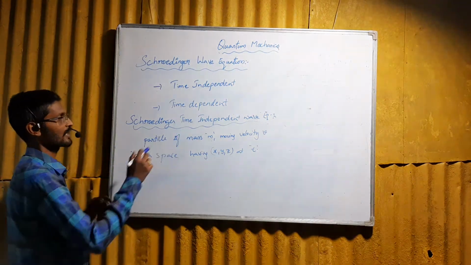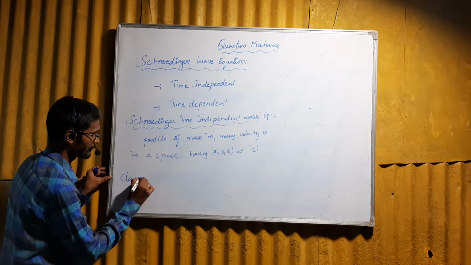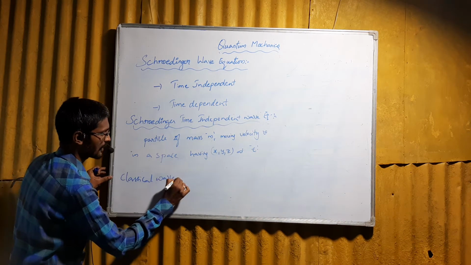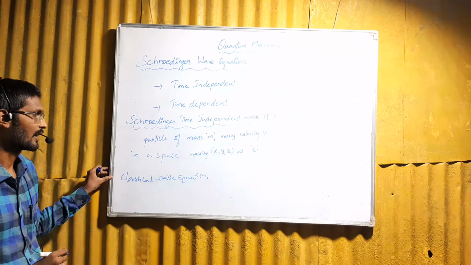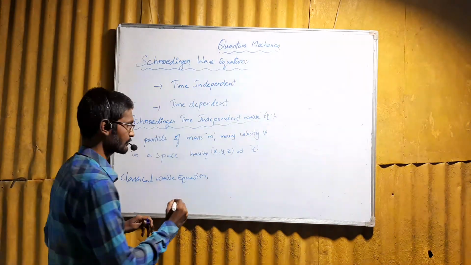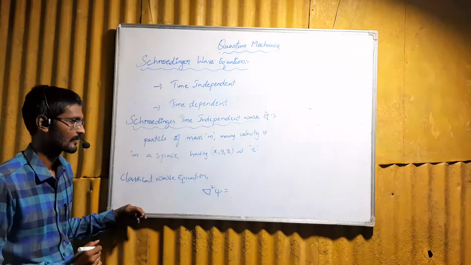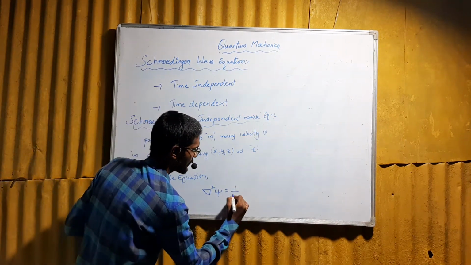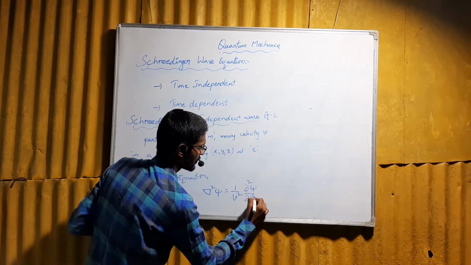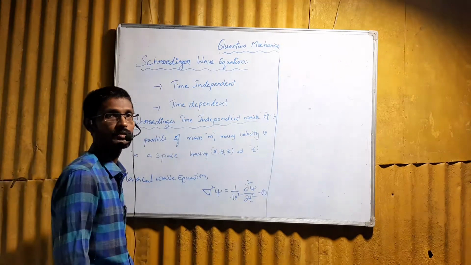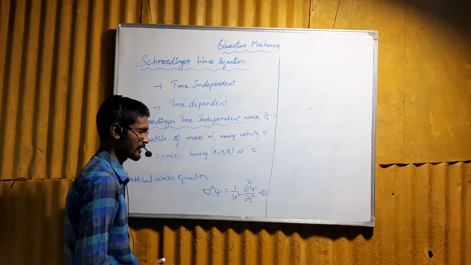So in order to derive the Schrödinger time independent wave equation, we assume the classical wave equation. The classical wave equation can be given as del square psi is equal to 1 by v square dou square psi by dou t square. This is equation 1.